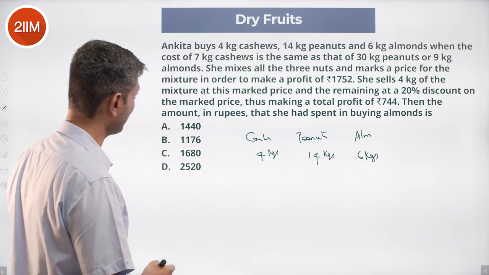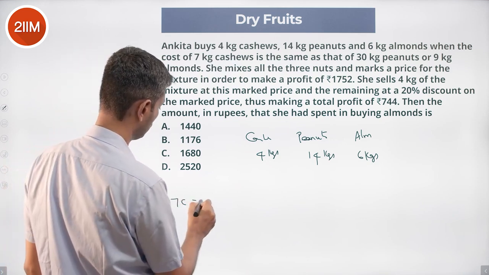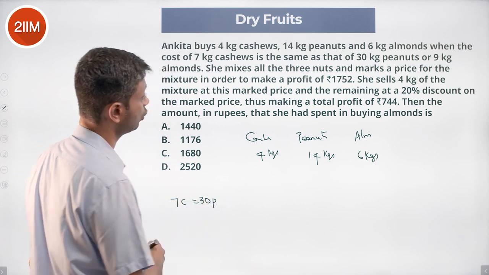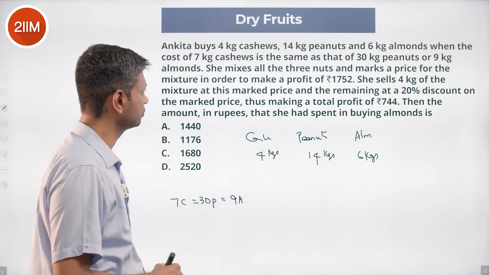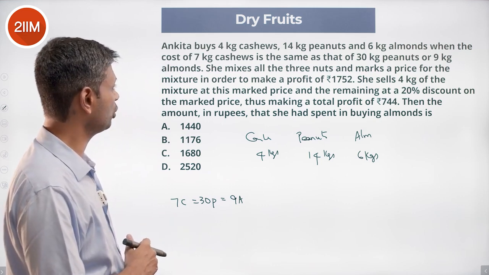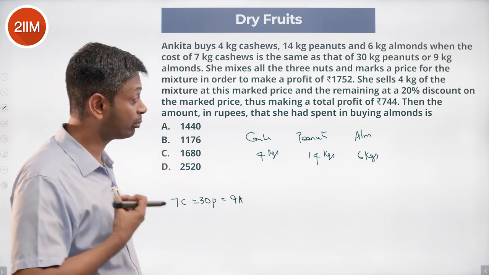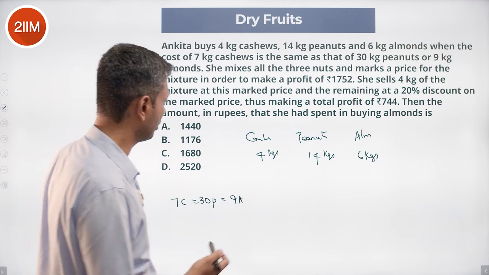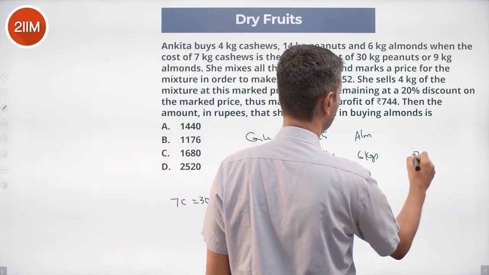The cost of 7 kilograms of cashews, 7C, is equal to 30 kilograms of peanuts, 30P, equal to 9 kilograms of almonds. She mixes all the 3 nuts and marks the price for the mixture in order to make a profit of 1752. How many kilograms does she have? 4 plus 14 plus 6, 18 plus 6, 24 kilograms.